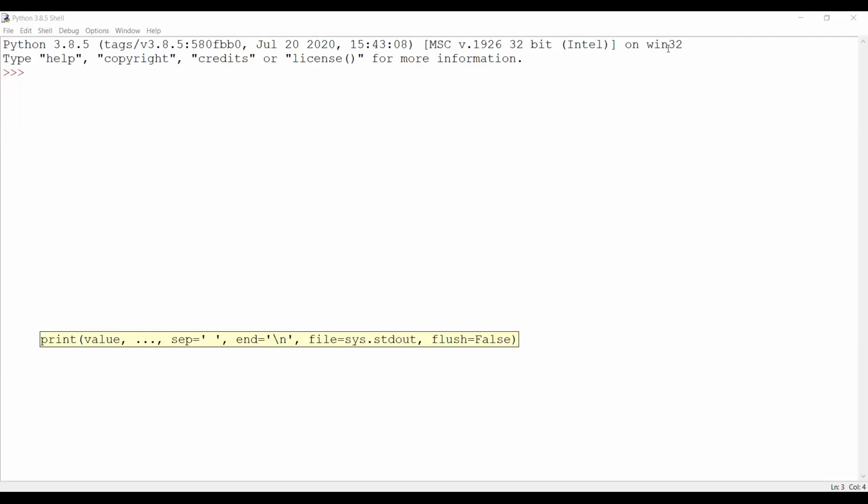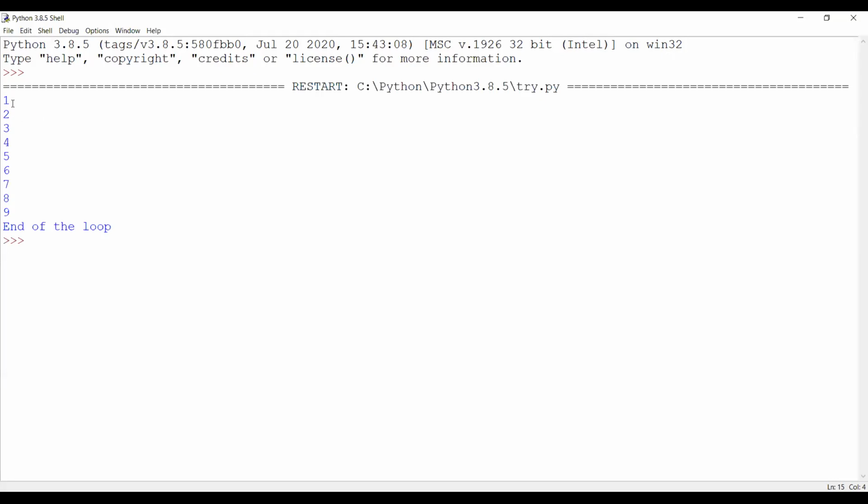Okay. Now let us save this file. So I'll save this. And I'll execute it, and we'll check the outcome. Now you can see the numbers have started from 1. As soon as I get 9 here, that is the last number which is printed. When the value of n becomes 10, it comes outside the loop. So here you can see the condition, n is now equal to 10, so this condition is false. As the condition is false, it will come outside and print the statement saying end of the loop.